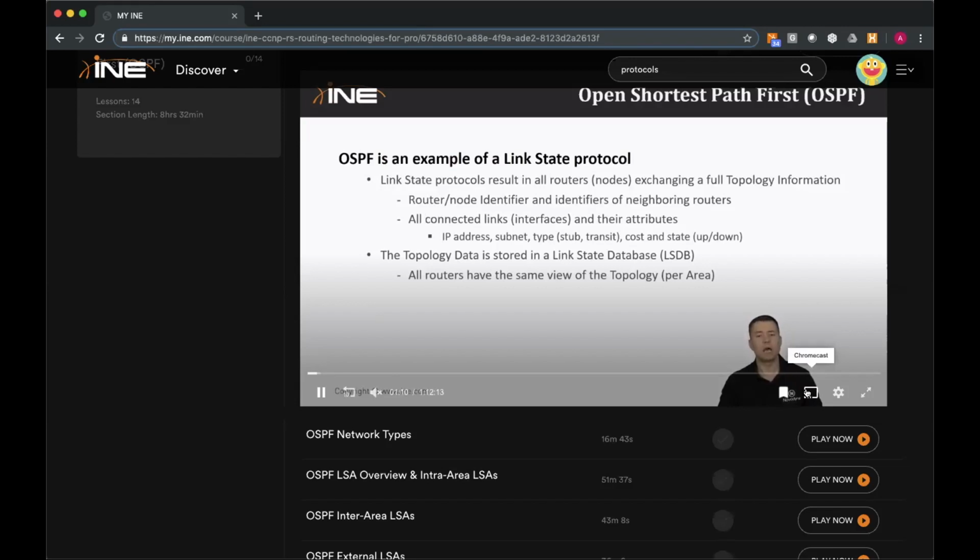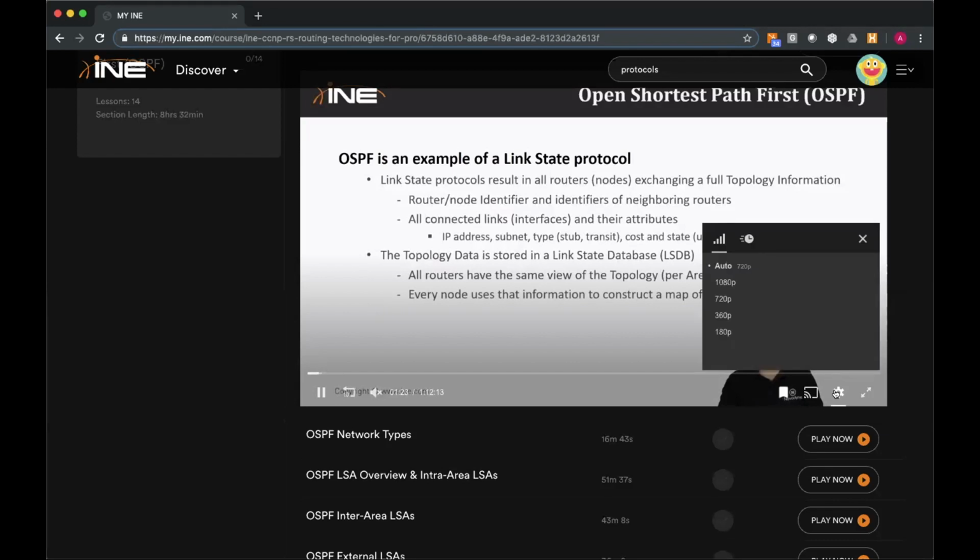Now, this is a, air quotes, smart system, and it is going to detect what type of browser you're using. I have Chromecast showing up here, but we do also have AirPlay available. And then this setting here, if you click on this, you can control your resolution and your playback speed.